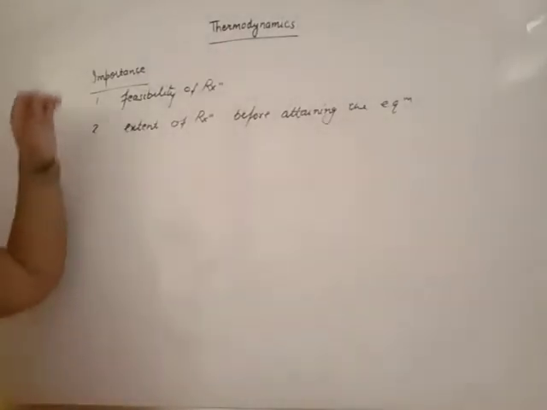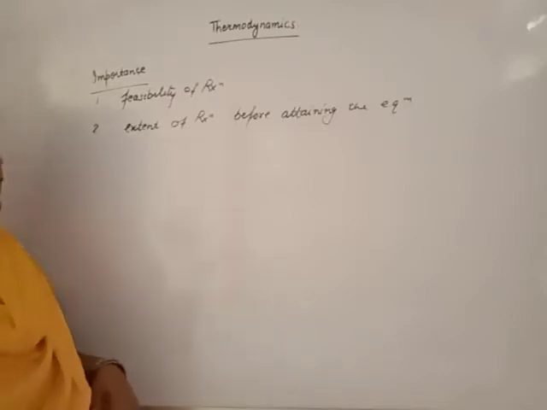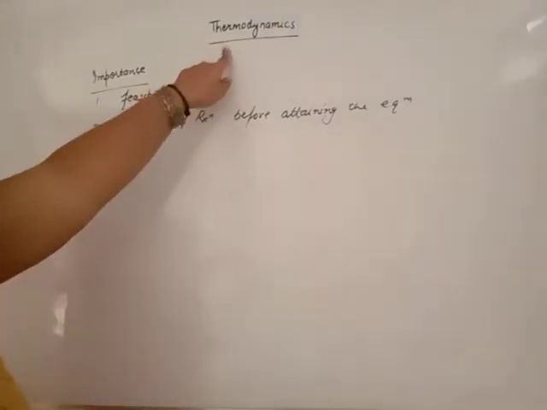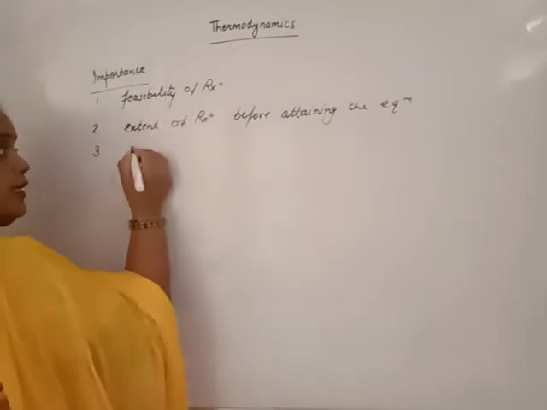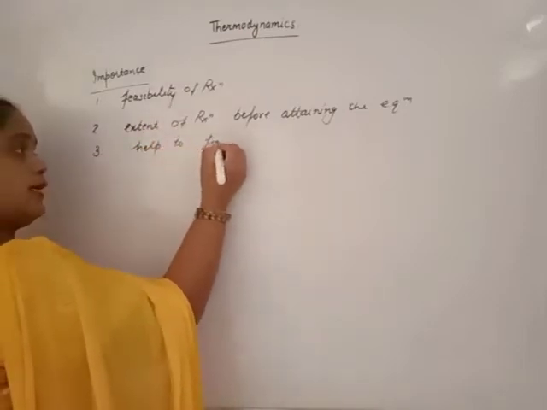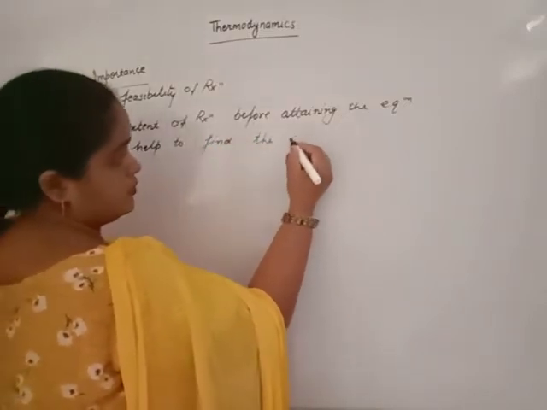And thermodynamics helps us to find some laws like the distribution law or the law of chemical equilibrium. That means our third importance of thermodynamics is that it helps us to find or derive some laws.